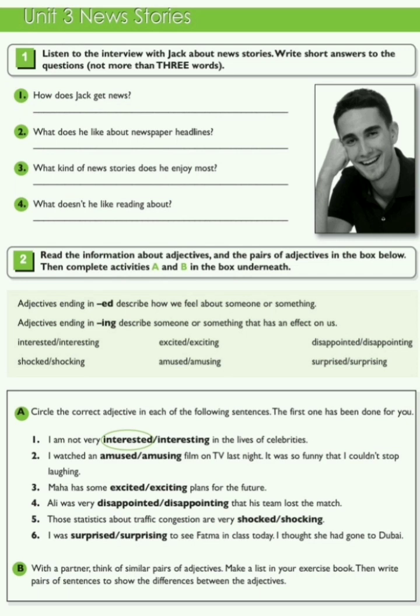5. Those statistics about traffic congestion are very shocked or shocking. 6. I was surprised or surprising to see Fatma in class today. I thought she had gone to Dubai.